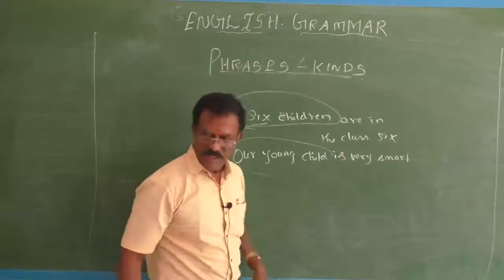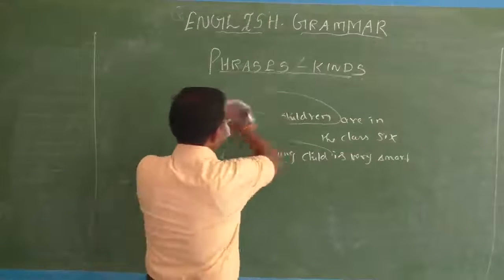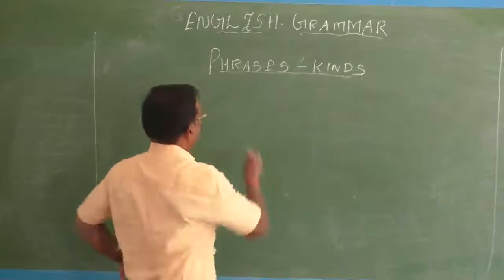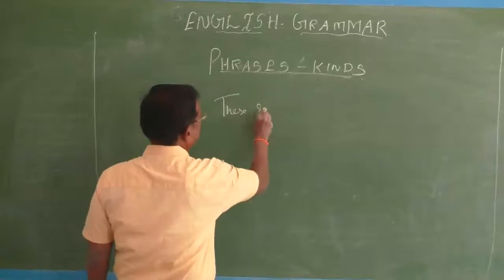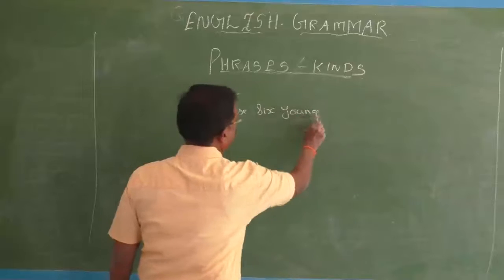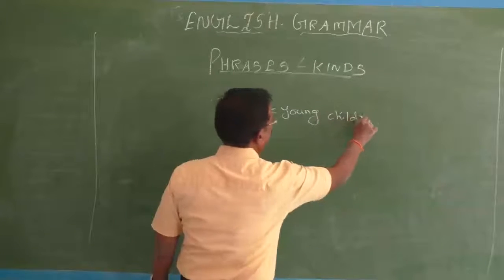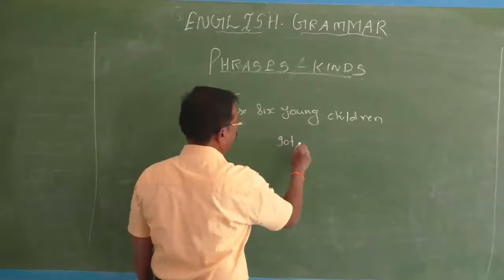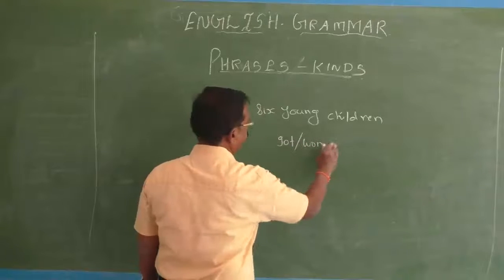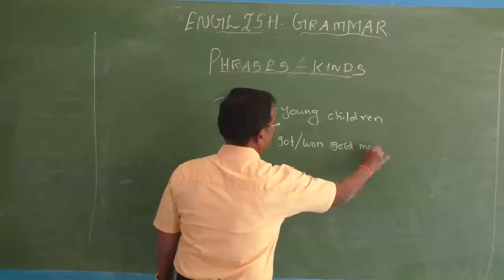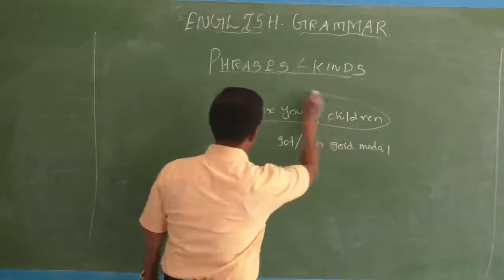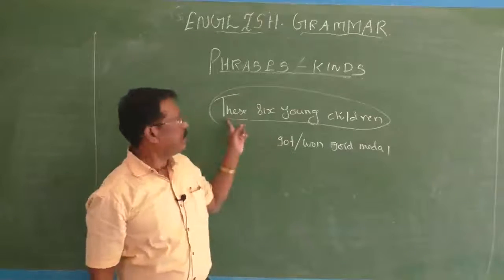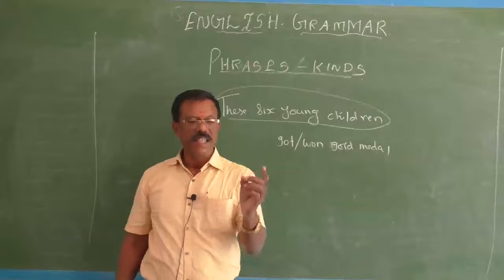These 6 young children, you can just expand. How? See. These 6 young children got or won a gold medal. See, these 6 young children won a gold medal. So here the determiners are this, these, that and those.